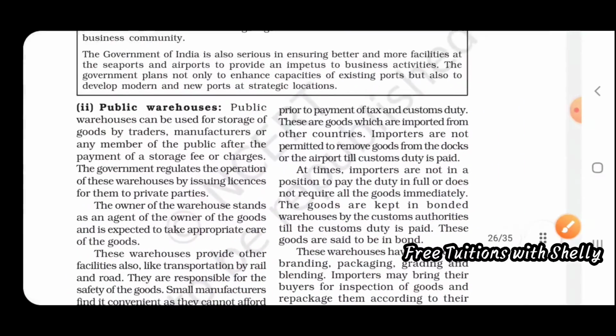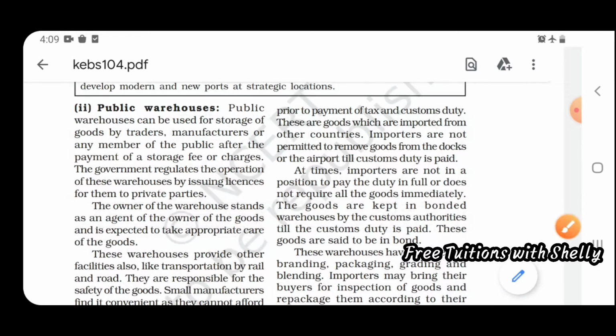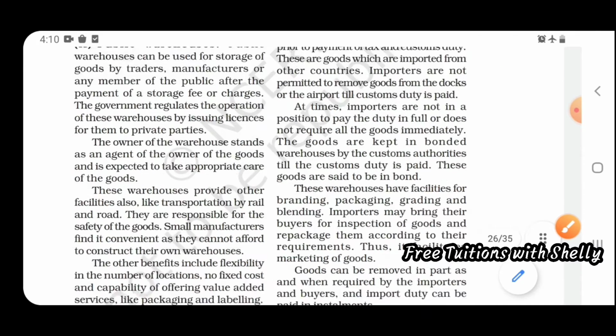Next is public warehousing. The word public means it is by the government. The government has control. Public warehouses can be used to store goods by traders, manufacturers or any members of the public after payment of a storage fee or charge. So we have to pay some storage fee or charges. Members of the public can use these warehouses for storing goods.